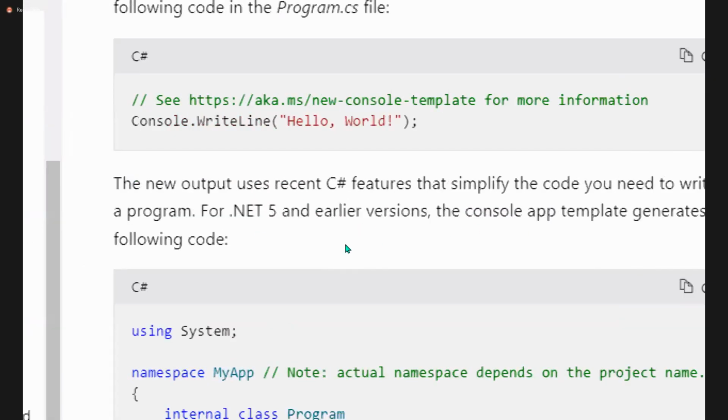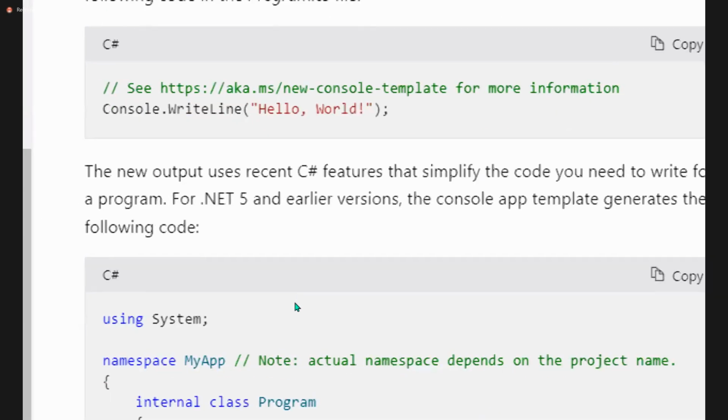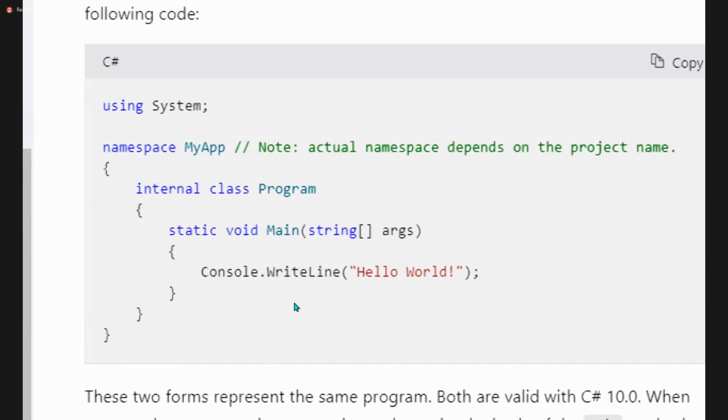In .NET 5 and earlier versions, the console application template generates the following code. I showed you .NET 5 also, remember? I opened that project and showed you. The namespace depends on the project name. Yesterday I opened two projects, the first project and the second project.